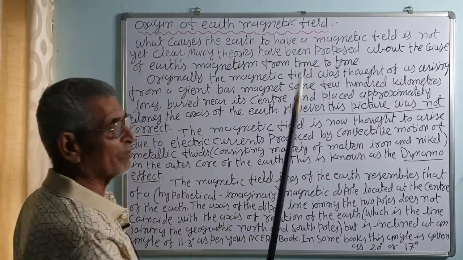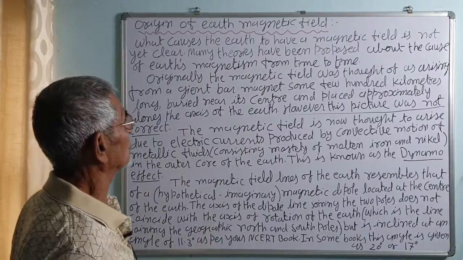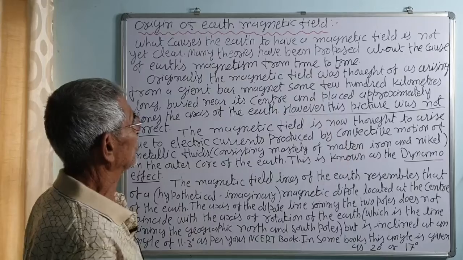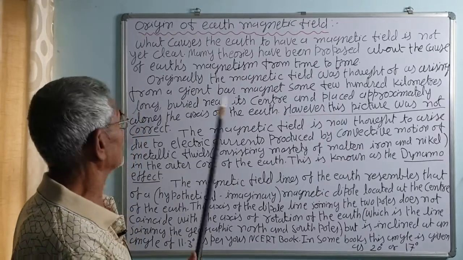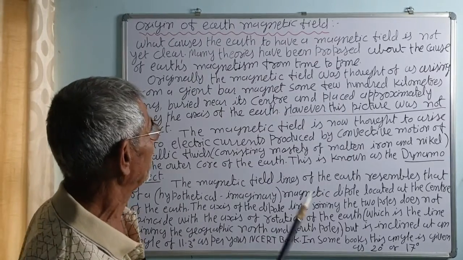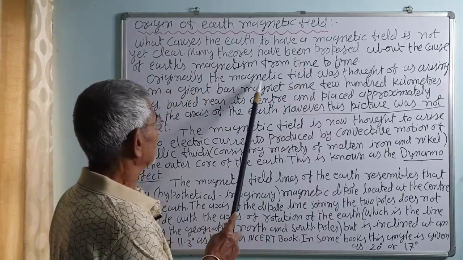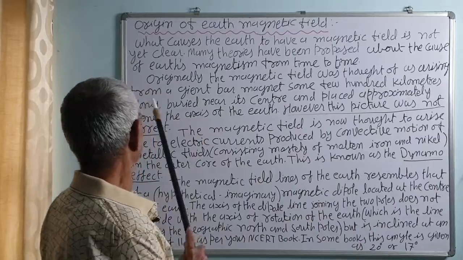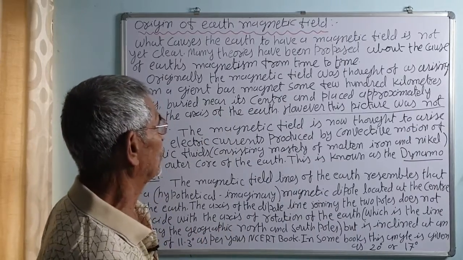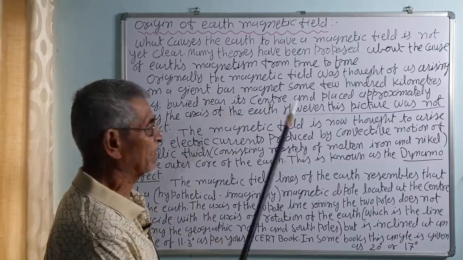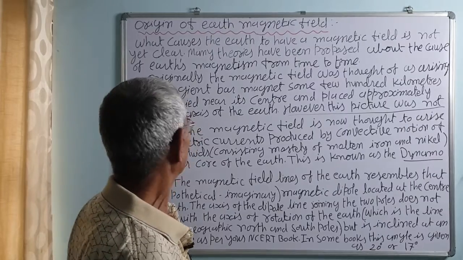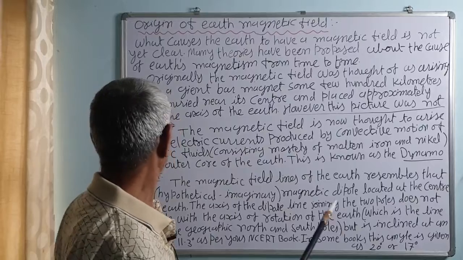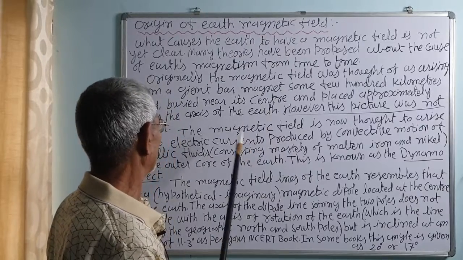Origin of the earth's magnetic field. What causes the earth to have a magnetic field is not yet clear. Many theories have been proposed from time to time about the cause of the earth's magnetic field. The origin was first thought to arise from giant bar magnets, a few hundred kilometers long, buried near the center of the earth approximately along its axis. That is why the earth behaves as a magnet.